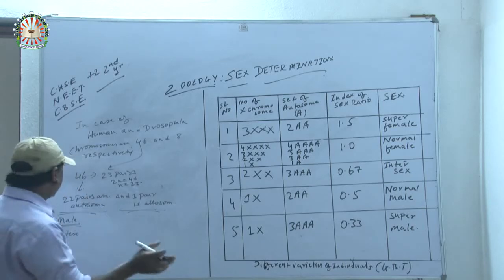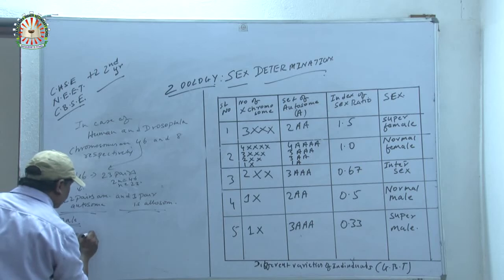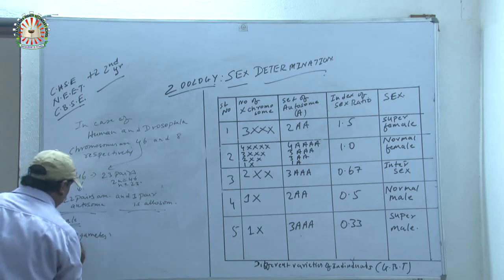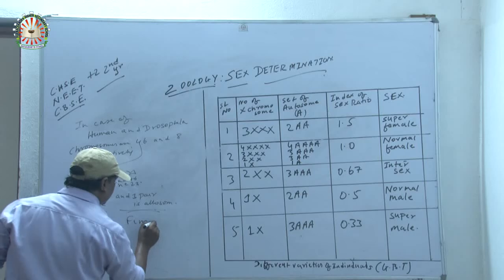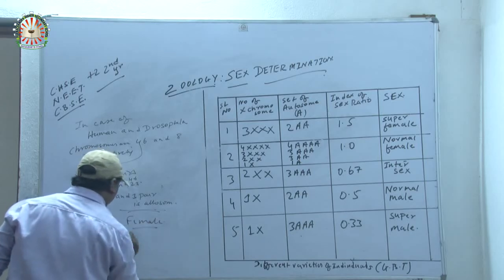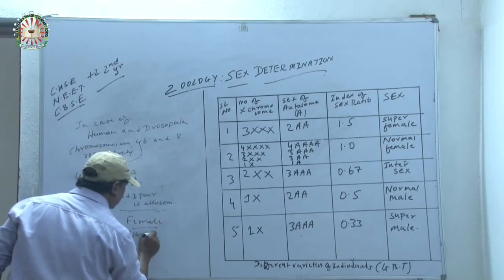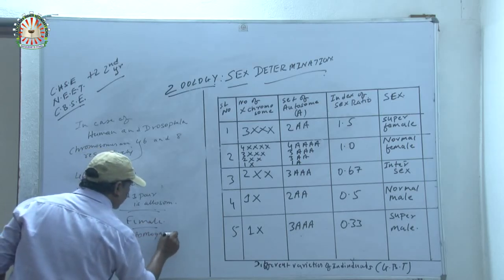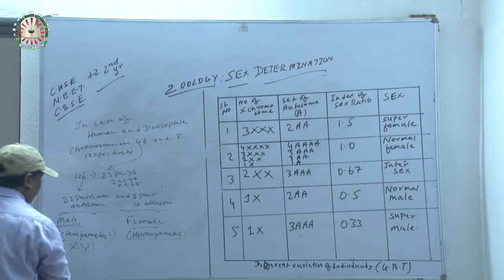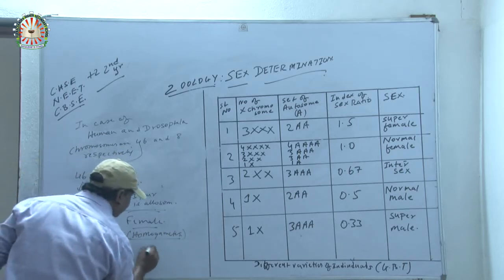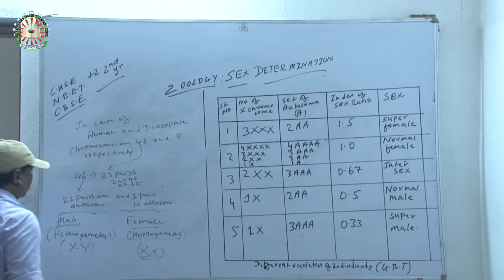So XY is heterogamete, and in female, homogametes. Which kind of gametes? Homogametes. XY is heterogamete and XX is homogamete. Here, in the case of male.